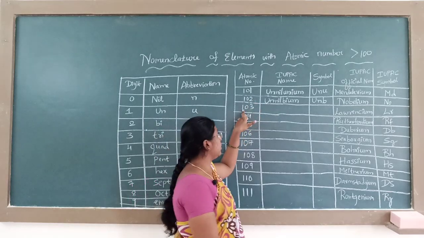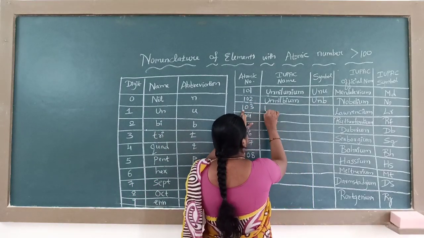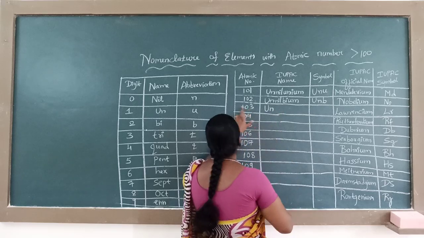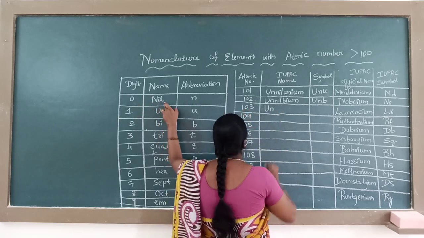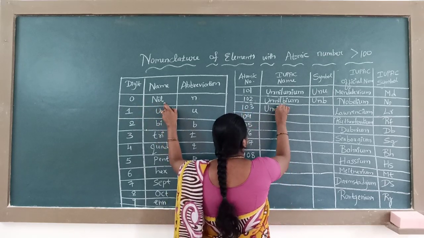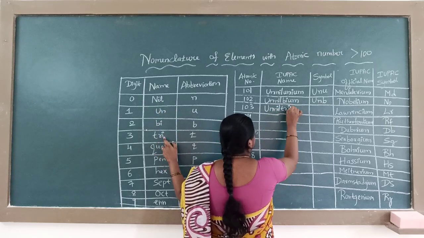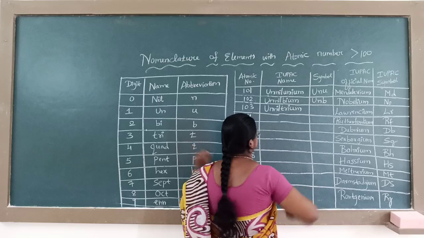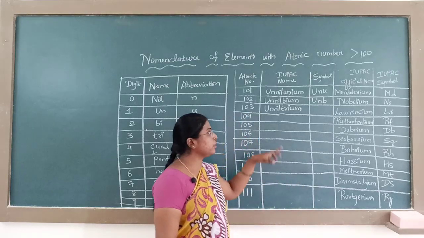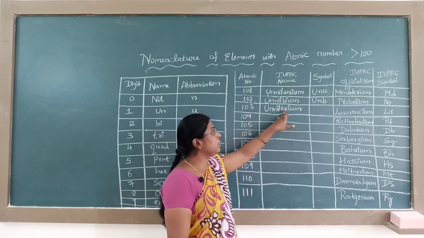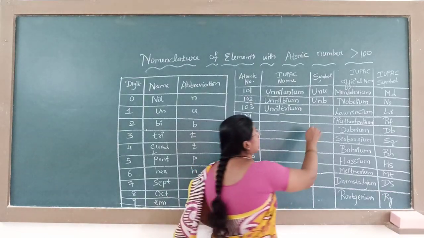Similarly, 103: 1 is un, 0 means nil, 3 means tri, and at the end ium. How will you pronounce this one? Unniltrium. The symbol is Unt.